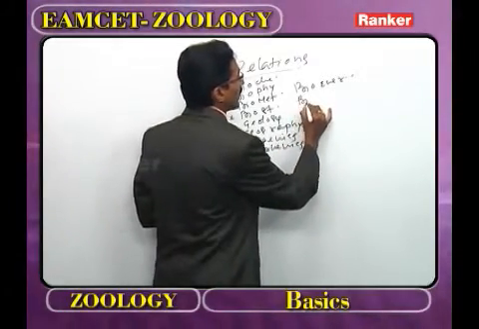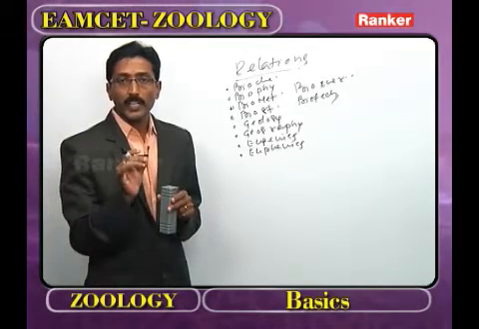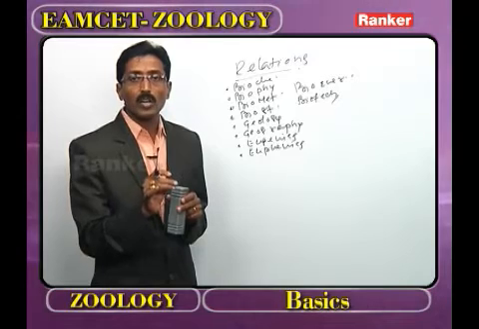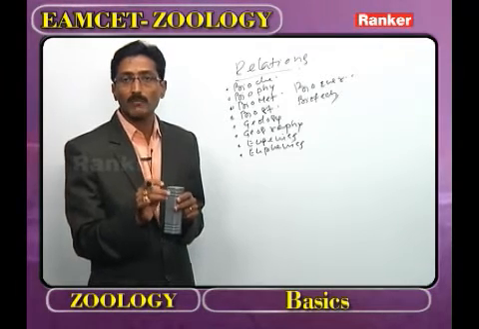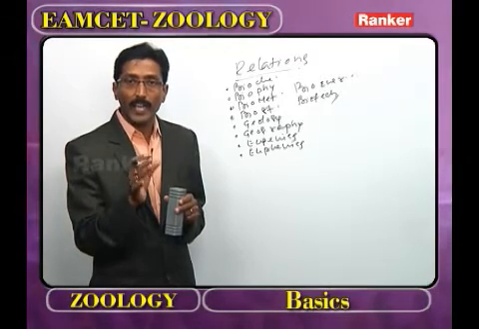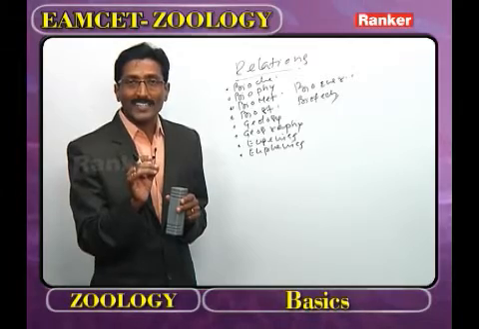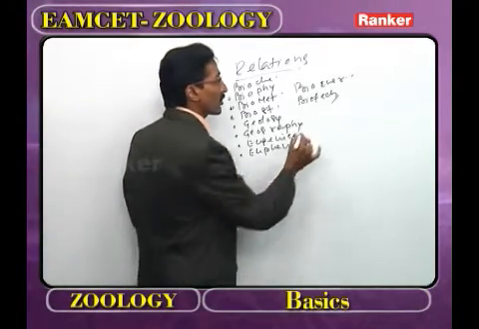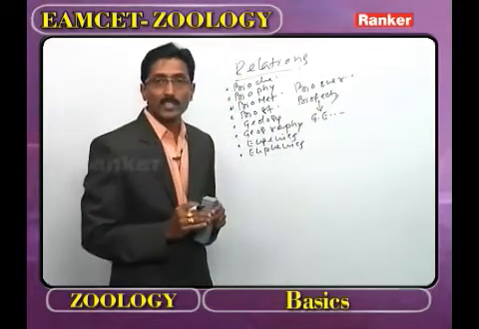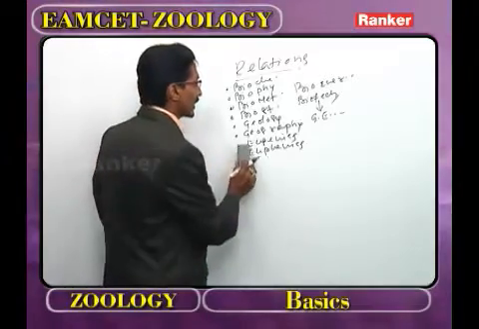Now the next one we call biotechnology. What is meant by biotechnology? It is the use of microorganisms or cellular components in a proper way, that we call biotechnology. What is the significance of biotechnology? Biotechnology helps to control pollution. It helps to produce transgenic plants and animals. In biotechnology, one part we call genetic engineering. What is meant by genetic engineering? The manipulation of genes, that we call genetic engineering.